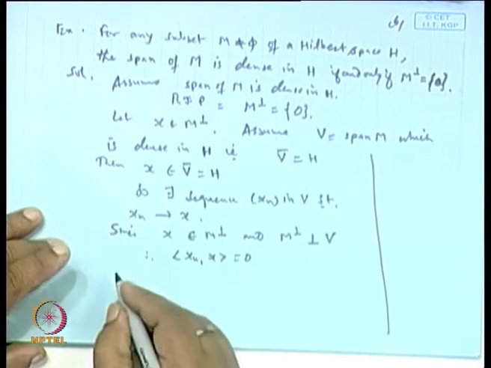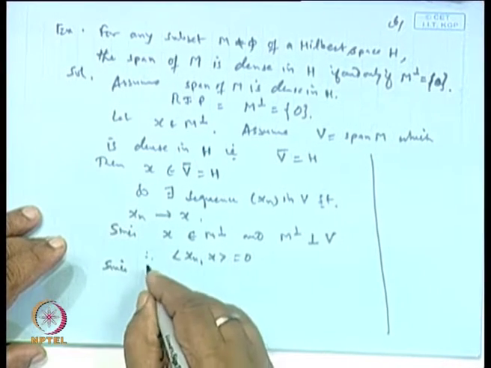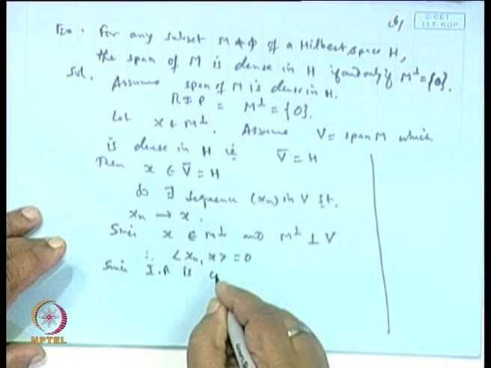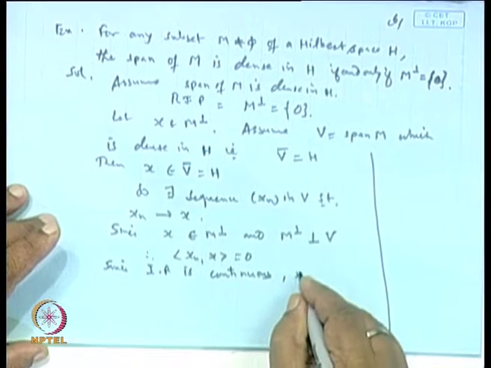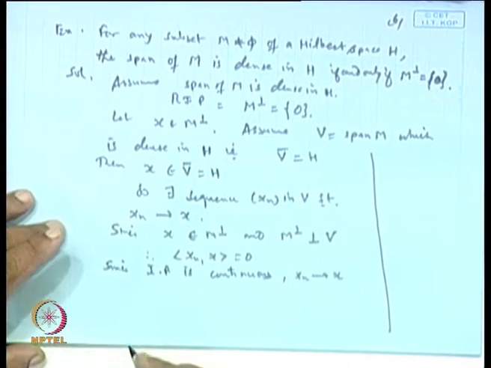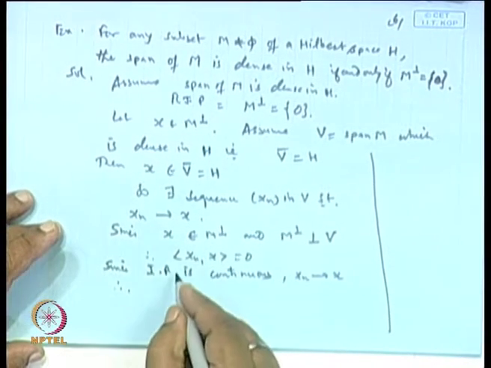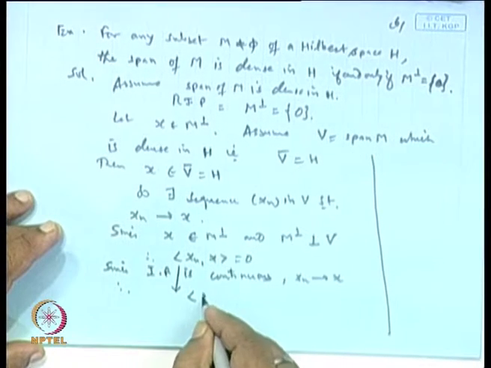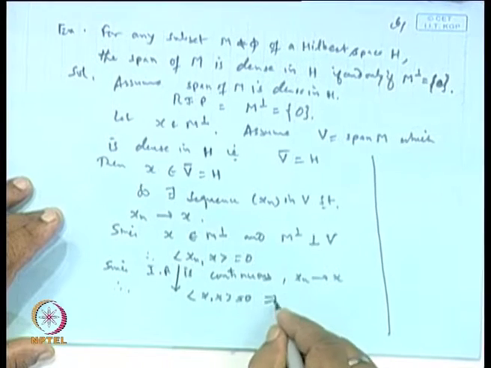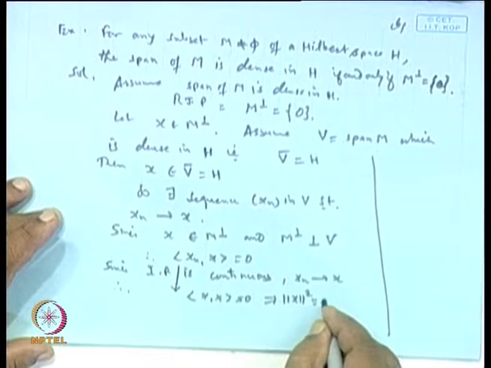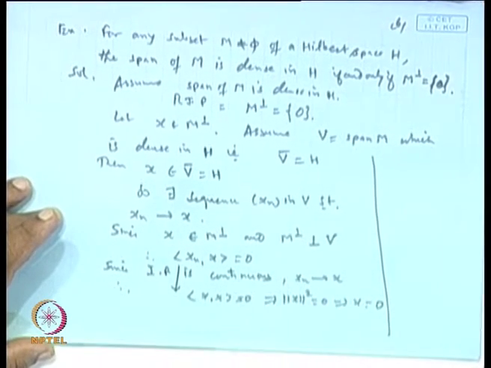Okay. But since the inner product is continuous and x_n goes to x, this implies the inner product of x with x is 0. Inner product of x with x being 0 means norm x squared is 0, which implies x is 0.